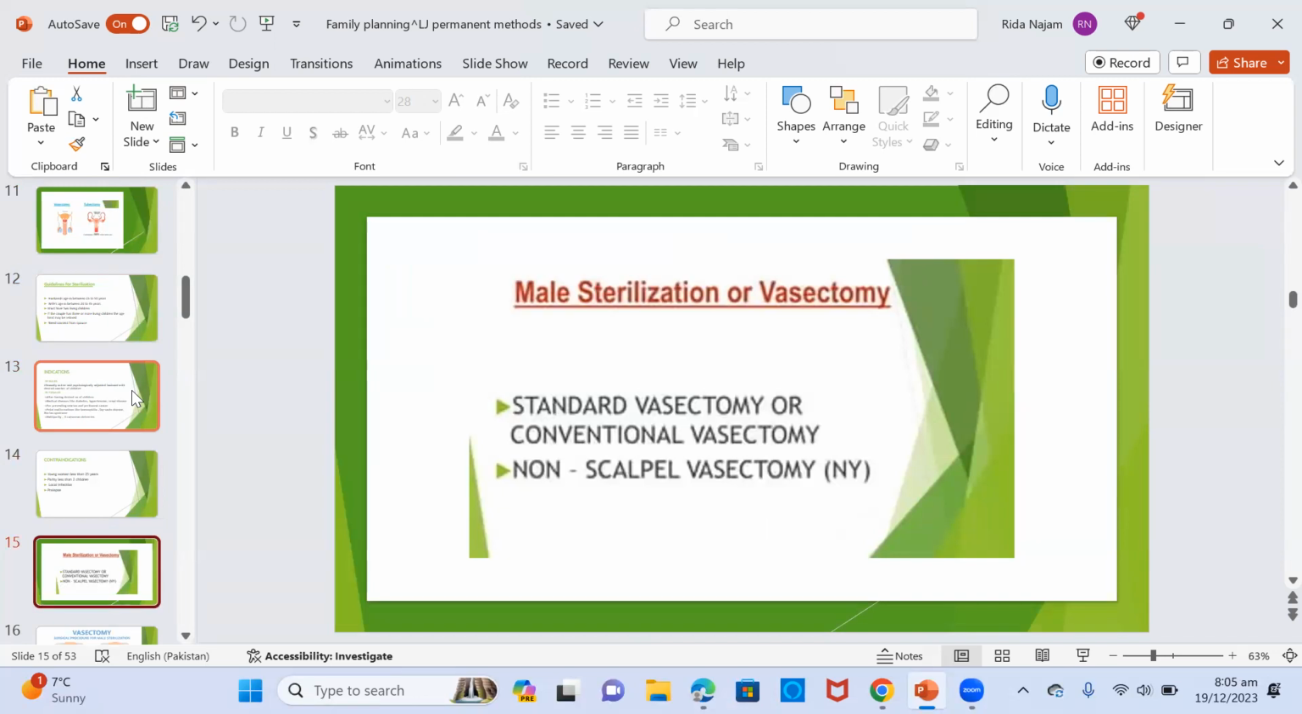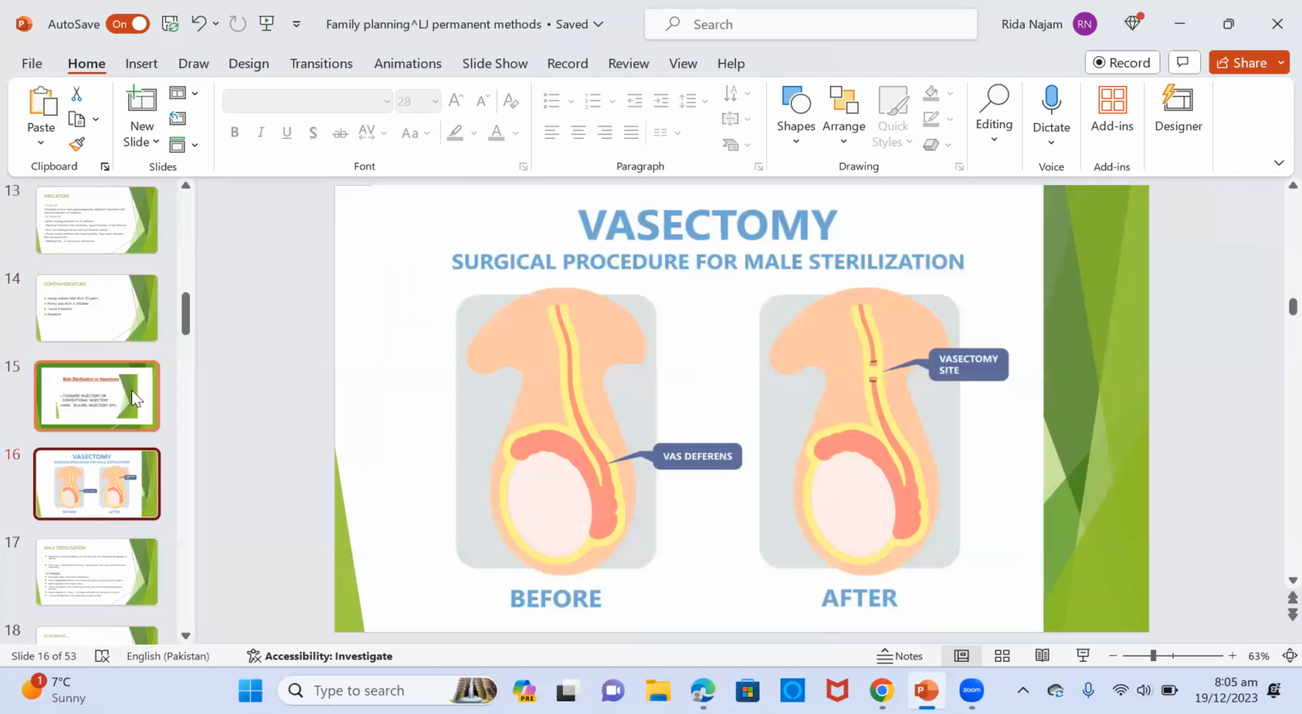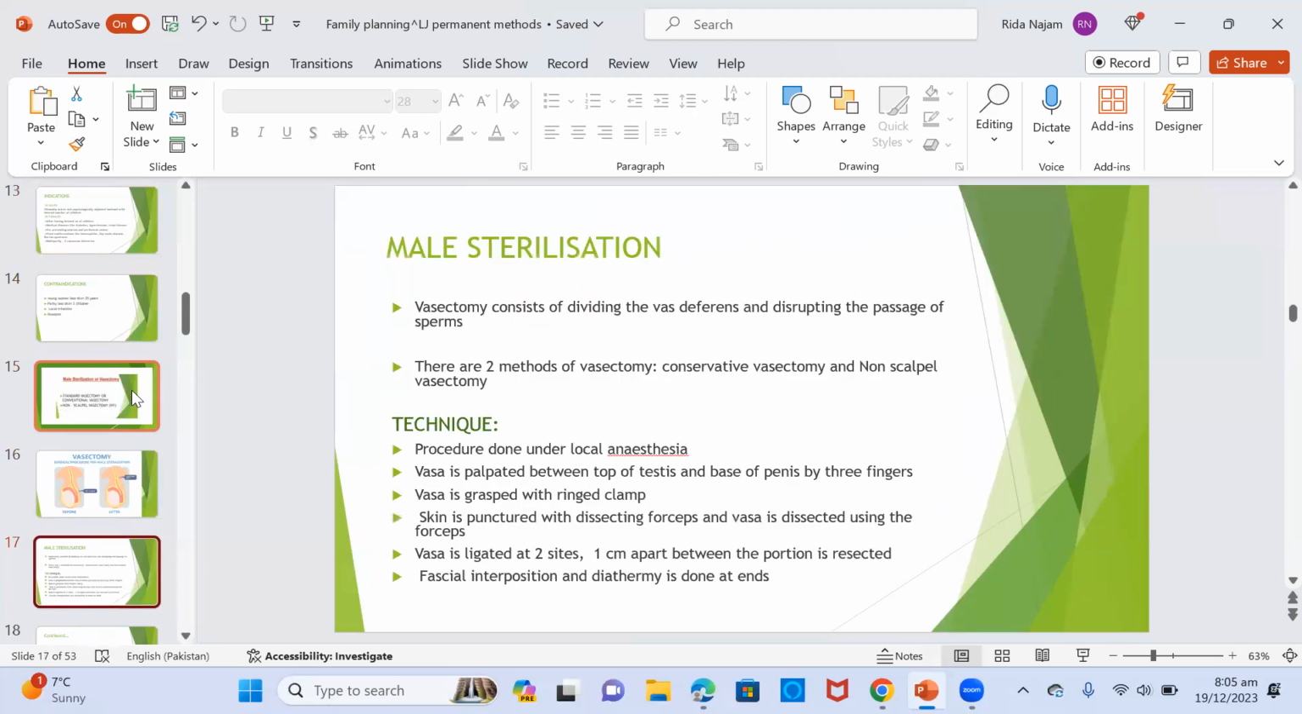Male sterilization or vasectomy includes the standard method or the non-scalpel vasectomy. Here you can see the vasectomy site, which is the vas deferens, being cut and interrupted. The vasectomy consists of dividing the vas deferens and disrupting the passage of sperms. There are 2 methods of this, conservative and non-scalpel.